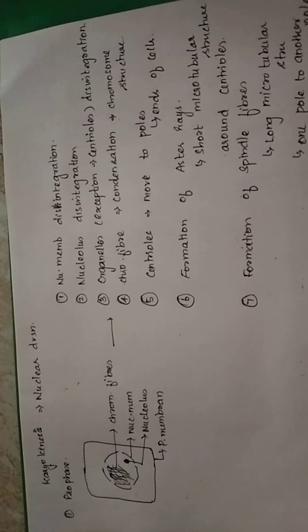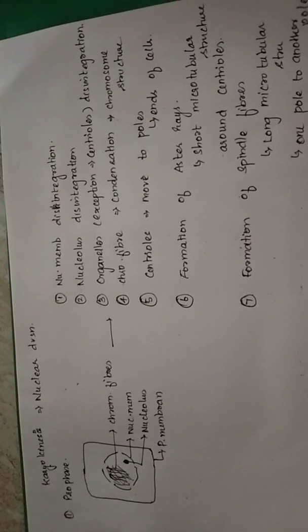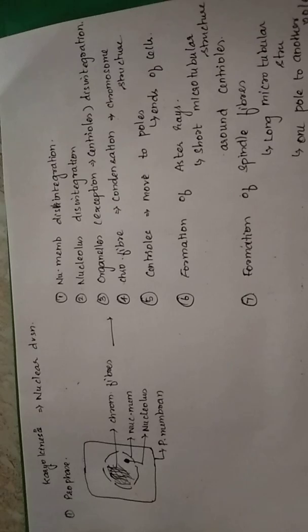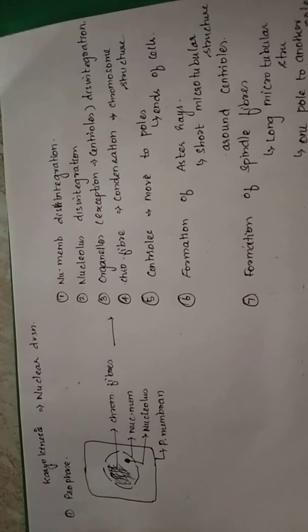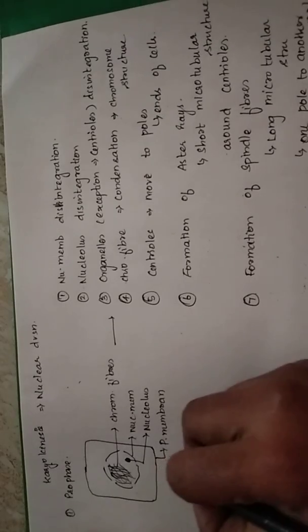இன்னொன்று வந்துட்டு discontinuous spindle fiber. எதனால் discontinuous அப்படின்னா on their way they will be attached to the chromosomes. So chromosome கூட attach ஆகிருக்கிறதுனால they will be also called as chromosomal spindle fiber. So இது எல்லாமே வந்துட்டு ப்ரோஃபேஸில் நடக்க போகுது.